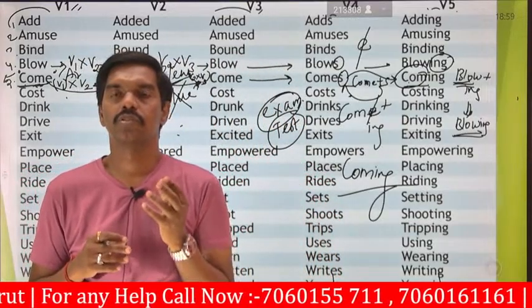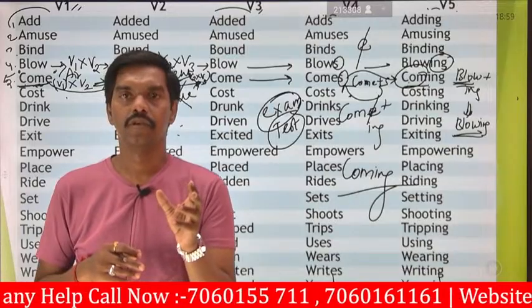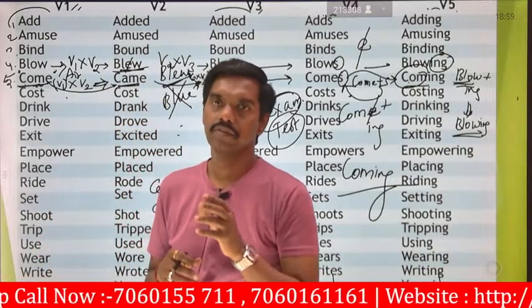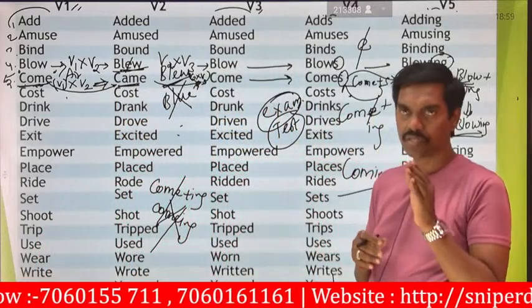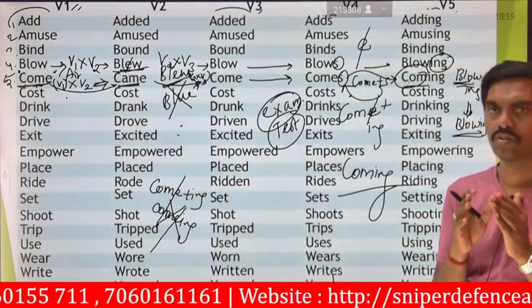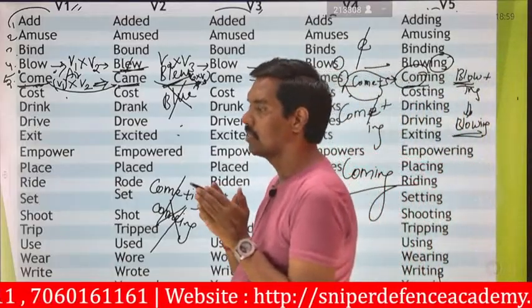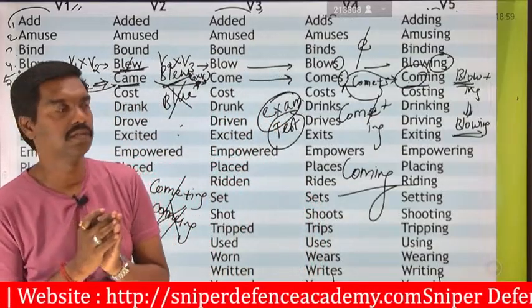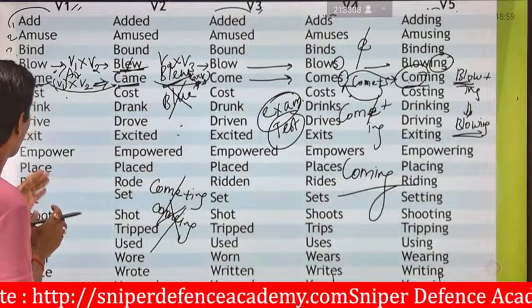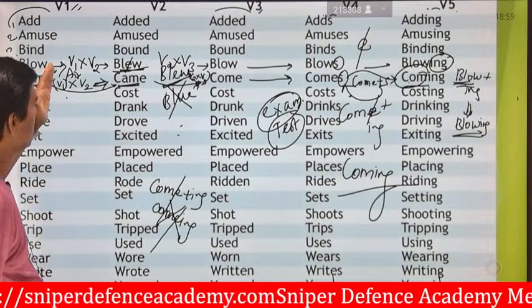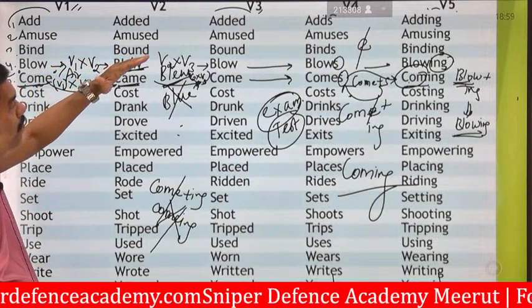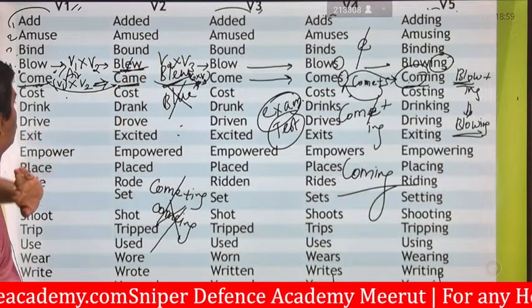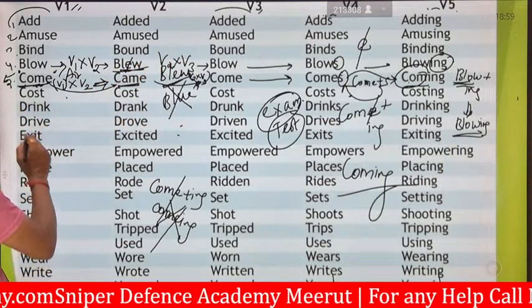Once you read a new word, you may not know the meaning of that word. So for that you should have a strong knowledge to identify the vocabulary in each and every word. Here they are saying that come will be replaced in terms of came, come, and comes. And the next one is cost.